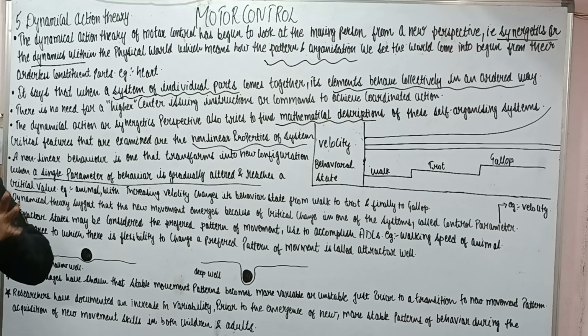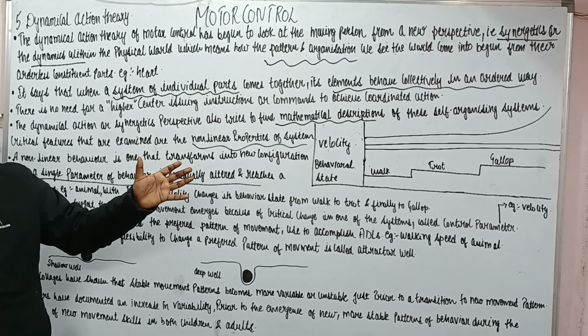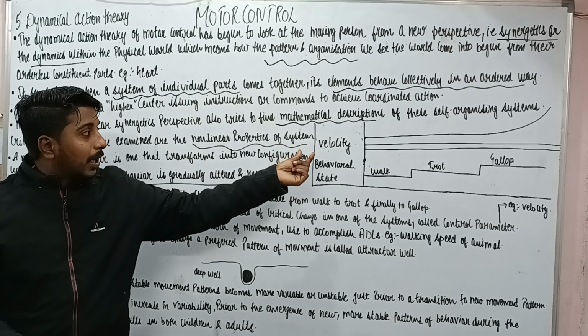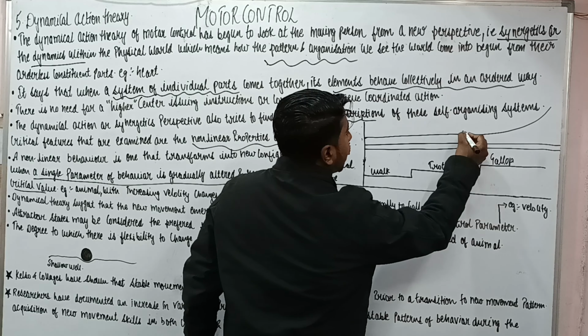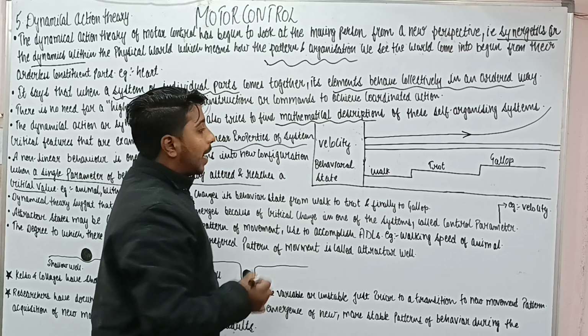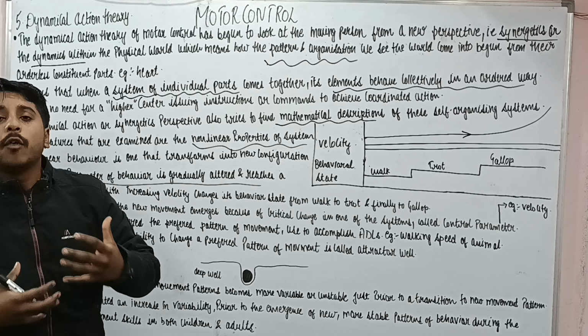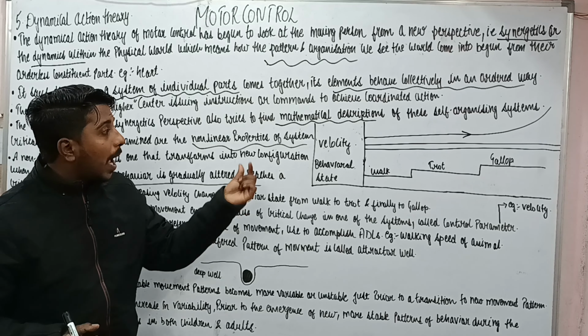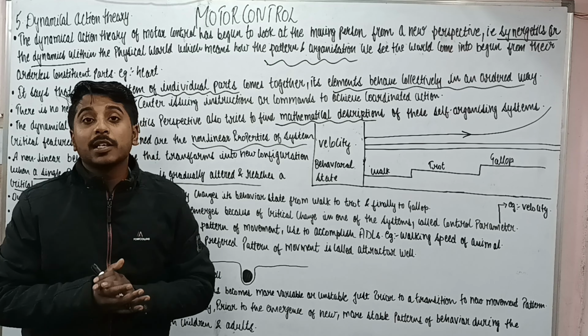Okay, so we can see it in this diagram, and I will be adding graphics for you. So this is the graph, we can say velocity and behavioral state. This line is velocity and this is the behavioral state. It was regarding the walking of an animal. As velocity increases, the behavioral state is changing.